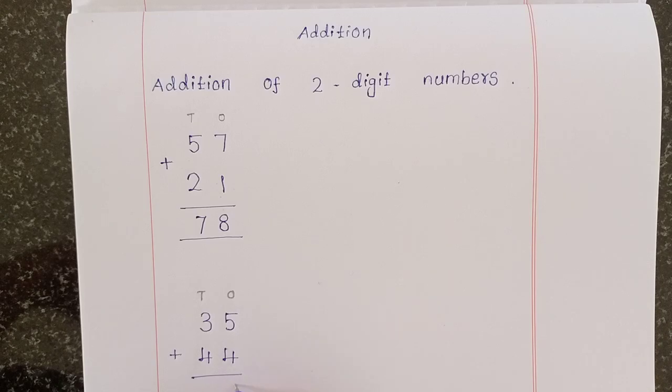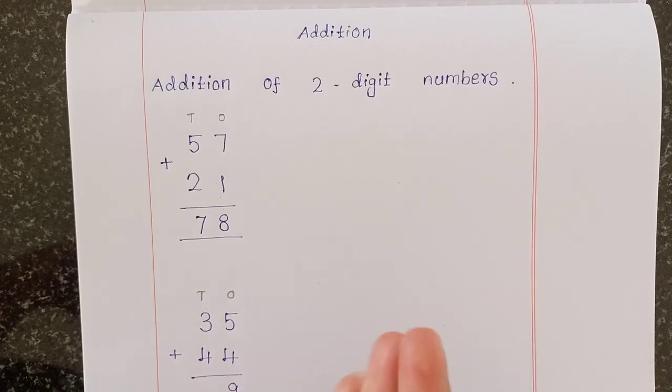Write it under the ones column. 5 plus 4, so you have to write 9 here. Then add the tens column. 3 plus 4.